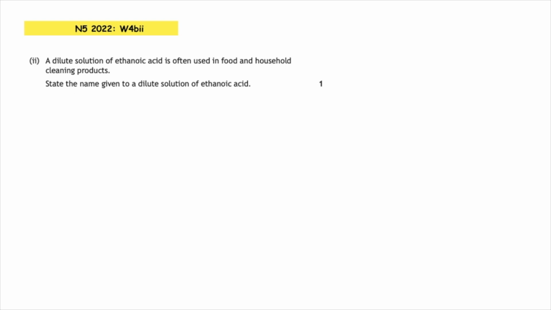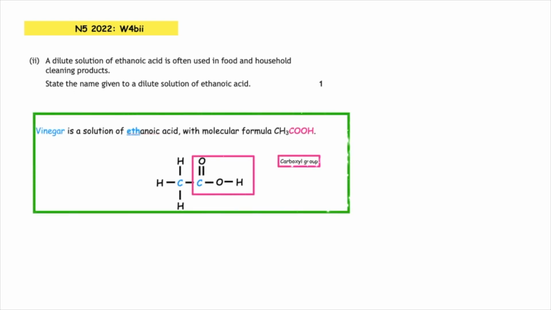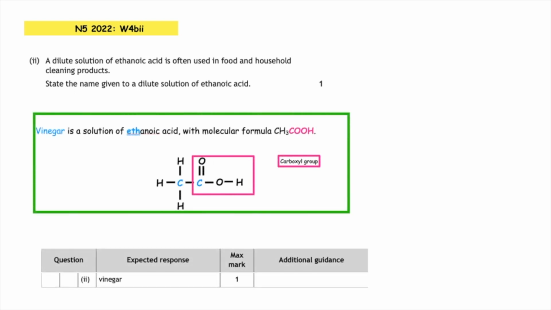A dilute solution of ethanoic acid is often used in food and household cleaning products. State the name given to a dilute solution of ethanoic acid. This is learned from the course specification. We need to know that vinegar is a solution of ethanoic acid.